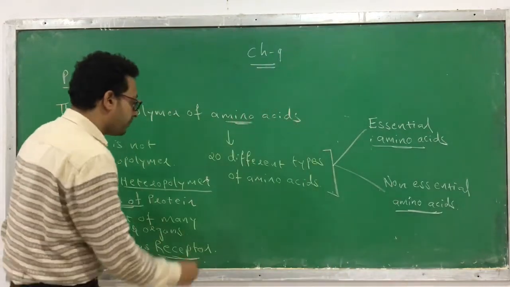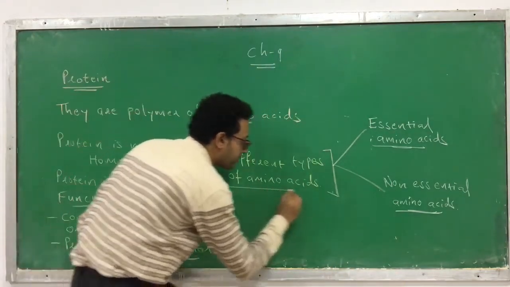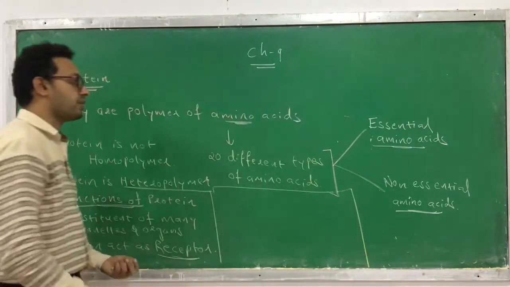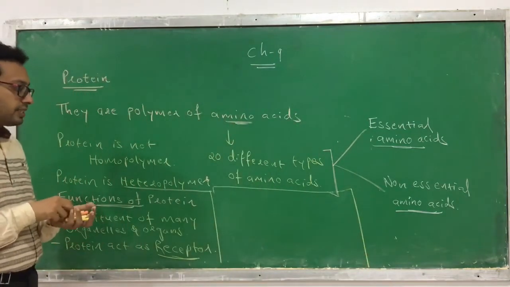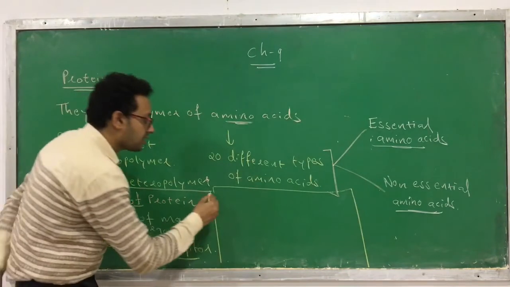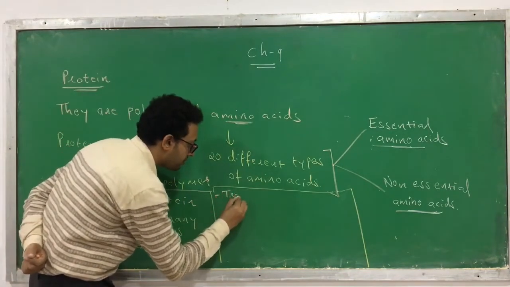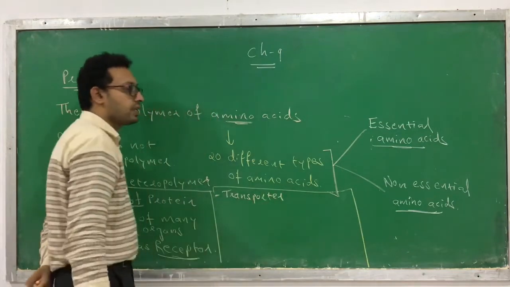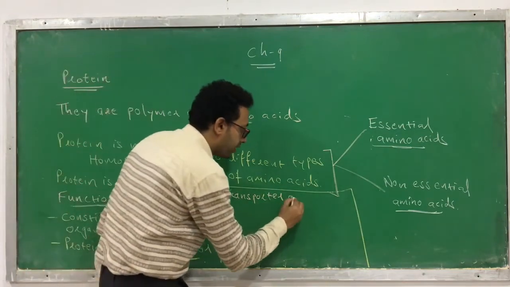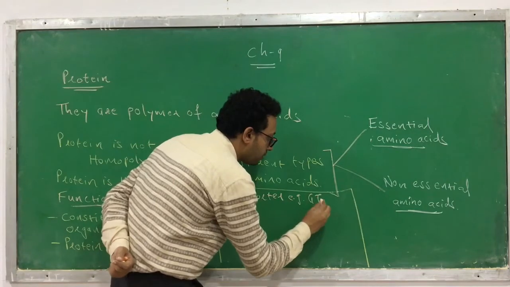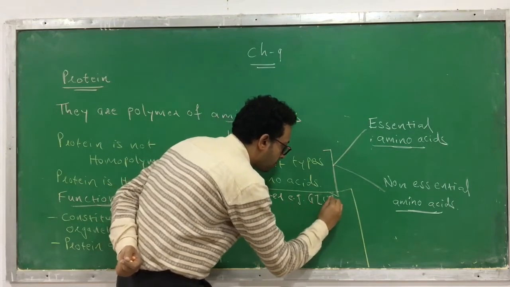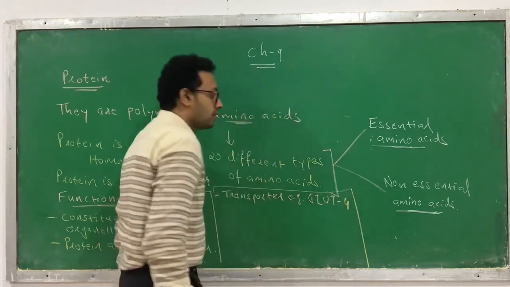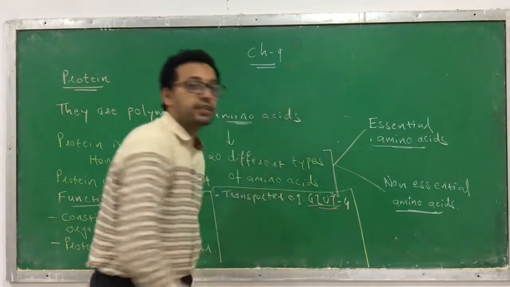The third function of protein I'm writing down over here. What is the third function of a protein? The third function of a protein is that it can act as a transporter. For example, I will give you an example. GLUT4, it's the name of a protein.